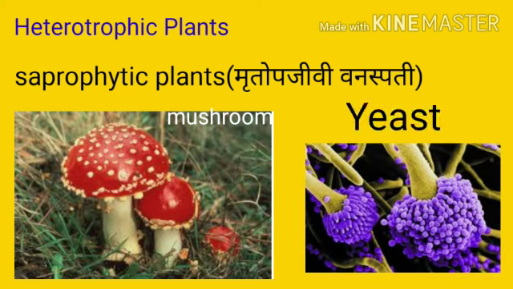And in this process solution is absorbed to obtain the nutrient, or you can say to obtain the food. So in short we can say the plants which obtain the food from the dead bodies of plants and animals are known as the saprophytic plants.